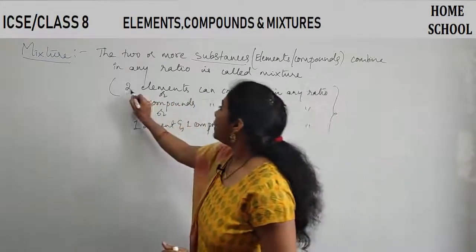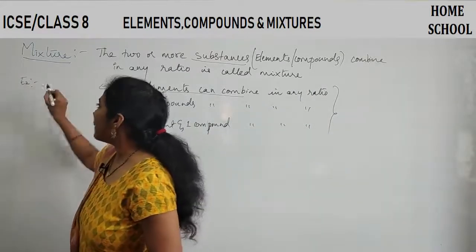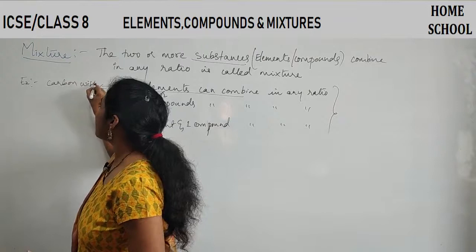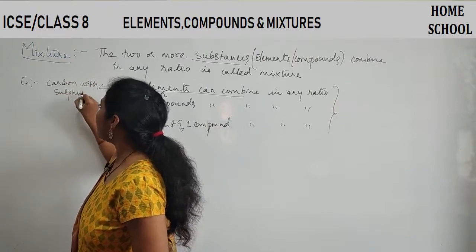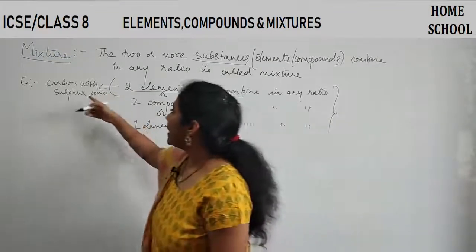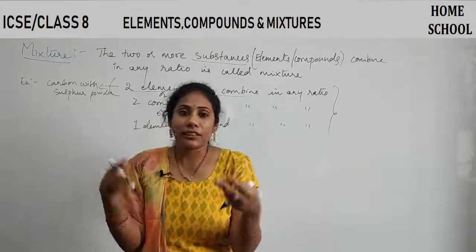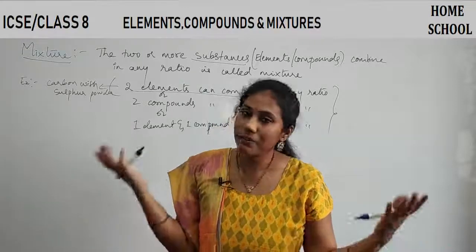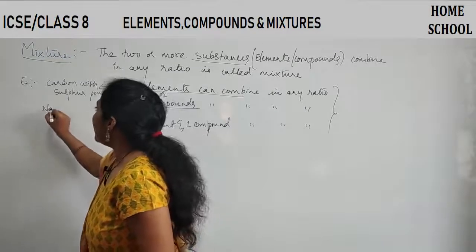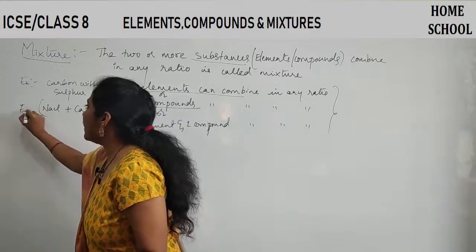Say for example, two elements combine. Here I'll give you an example. When you combine carbon with sulfur powder. Carbon is one element available in powder form. Sulfur is one element available in powder form. So when two powders are combined, the resulting thing we call a mixture. Or two compounds when I combine. Say for example, NaCl is one compound. If I combine it with calcium carbonate, then this is called a mixture.